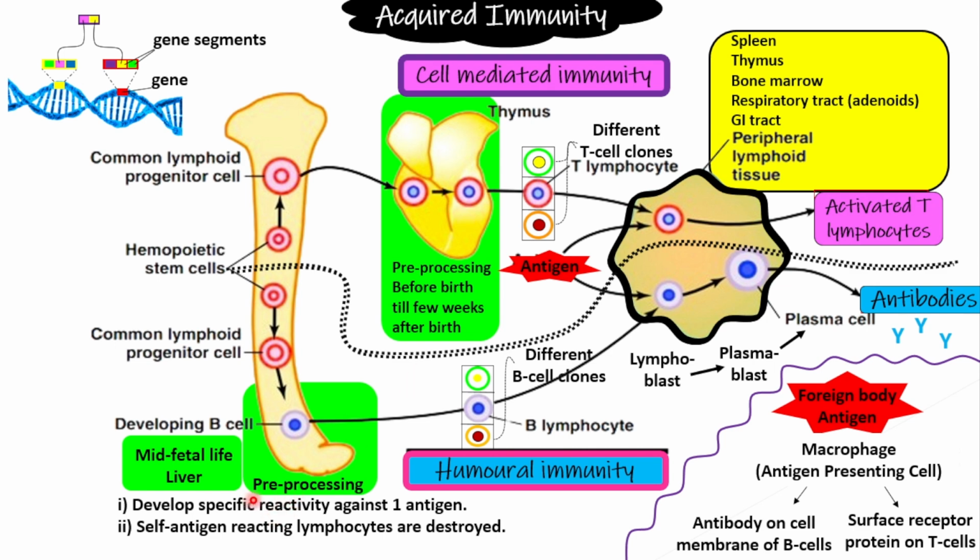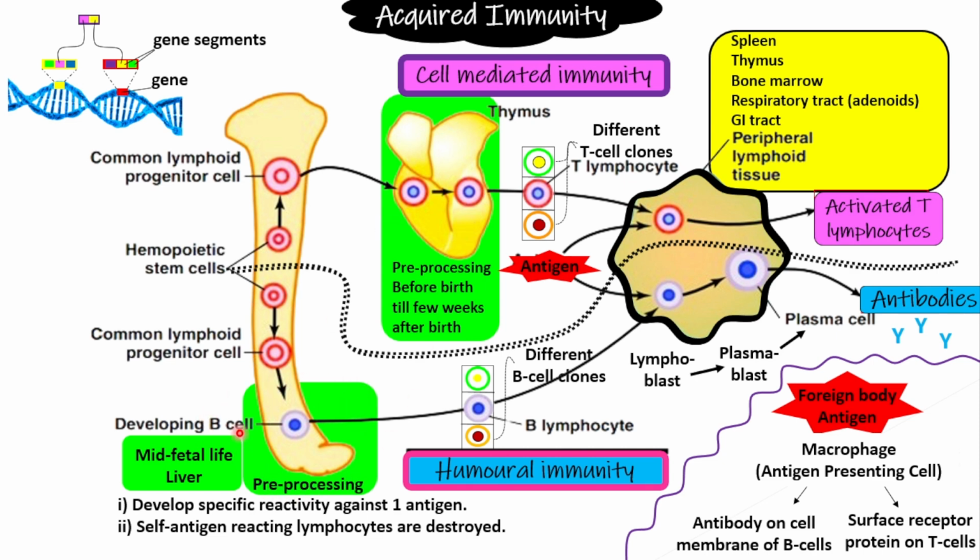And what does pre-processing mean? In pre-processing, there are two things, as already told: the B lymphocytes and the T lymphocytes develop specific reactivity against one antigen, and the second thing is that self-antigen reacting lymphocytes are destroyed. So that's the pre-processing. There are 2 points to remember regarding the pre-processing of B lymphocytes and T lymphocytes.